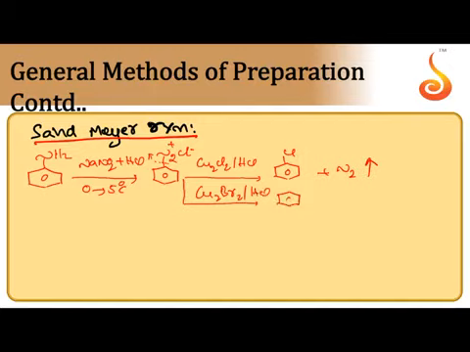Now N2+ is substituted by bromine. Bromobenzene is the product. If you want to prepare iodobenzene, this is not a Sandmeyer reaction. Simply, when it is heated with potassium iodide, N2+ is substituted by iodine, giving iodobenzene.